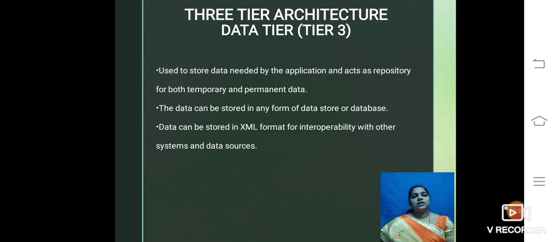And the third tier is the data tier. This data tier is used to store the data needed by the application and acts as the repository for both temporary and permanent data. The data can be stored in any form of database or data store. The data can be stored in XML format for interoperability with other systems and data sources.